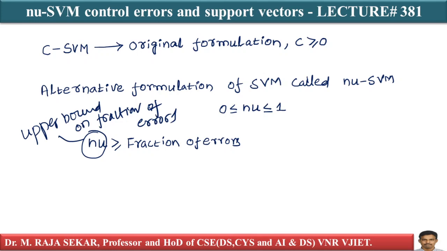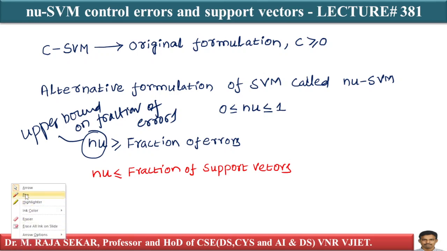This point is very important. There is another important point: nu is less than or equal to the fraction of support vectors.